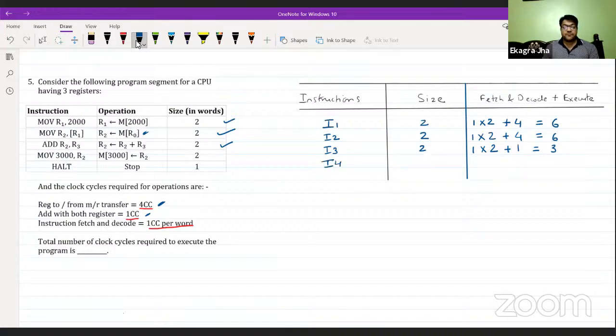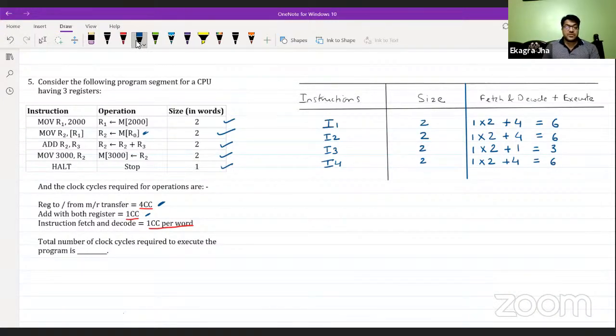Next instruction, I4. I4 is now register to memory or memory from register, again requiring two size. That means fetch and decode will be the same, 1 into 2, and because it is register to memory, this will require 4 clock cycles extra for execution. Again 6 clock cycles in total.